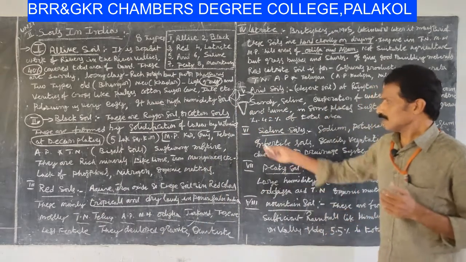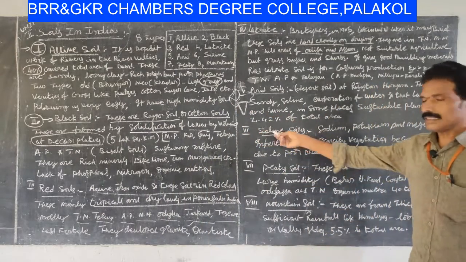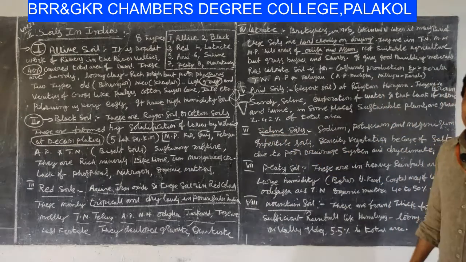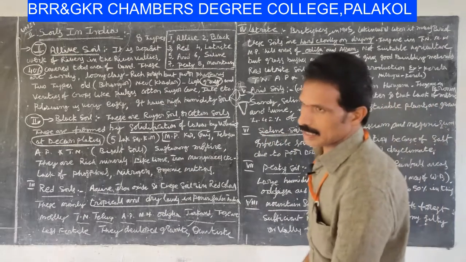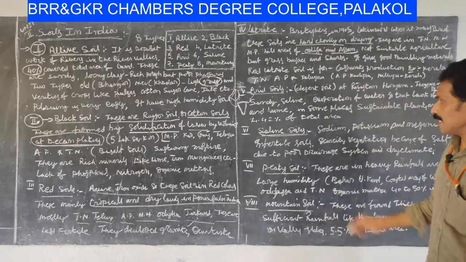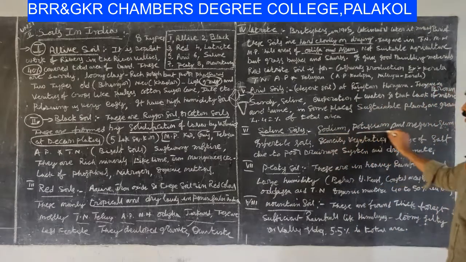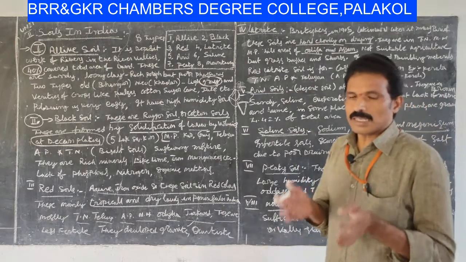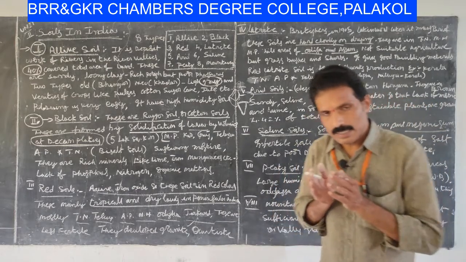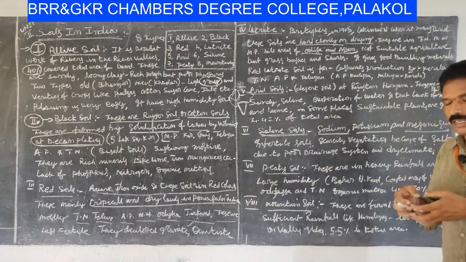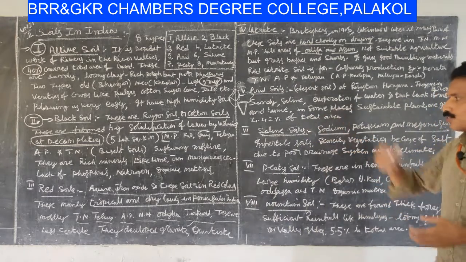And the next one, the sixth soil, is saline soils. You know very well, saline is nothing but containing salt. When sodium, potassium and magnesium are highly concentrated in a particular soil, that soil is called a saline soil.